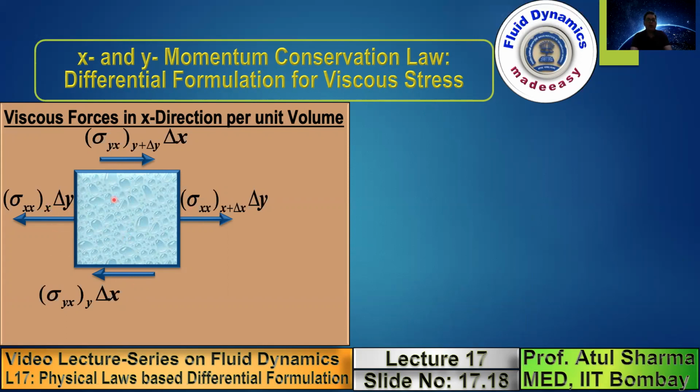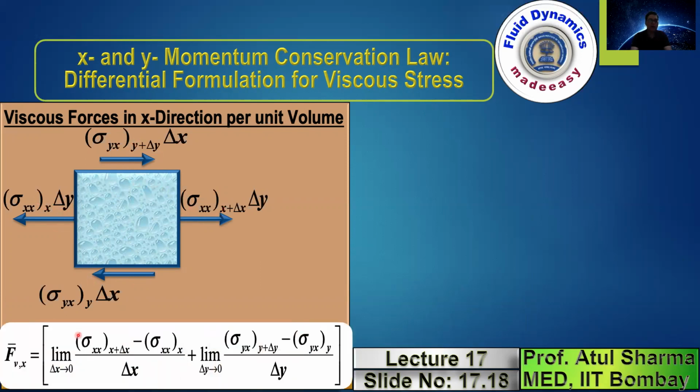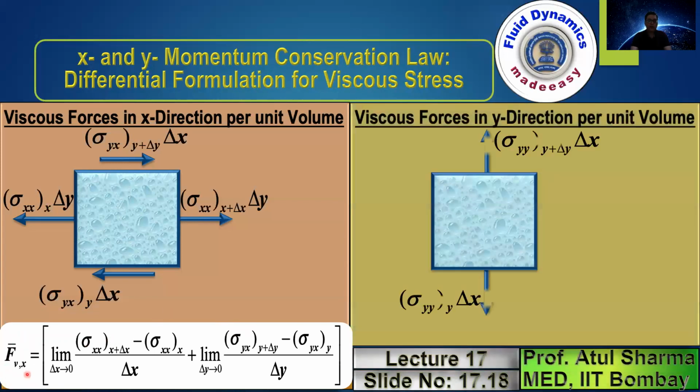When you want to obtain the net viscous force in the positive x direction, you have to take the summation of these two and subtract these two. And finally, to get a differential term, you have to again divide by the volume. So the viscous force in x direction per unit volume is given by this expression. When you divide by the volume, the delta y cancels and you get a delta x in the denominator. For the second term, when you divide by the volume, delta x cancels and you get a delta y in the denominator. So the differential formulation corresponding to the viscous force in x direction per unit volume is given by, I'll show you later at the end.